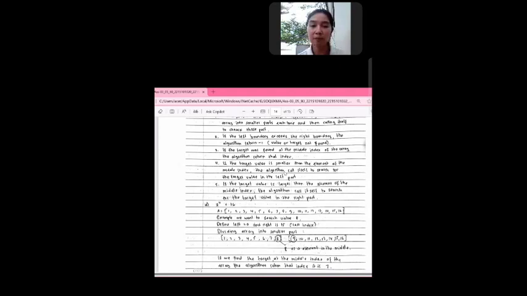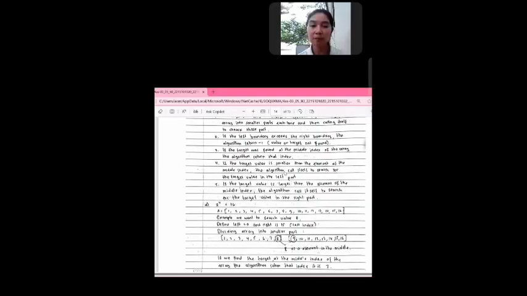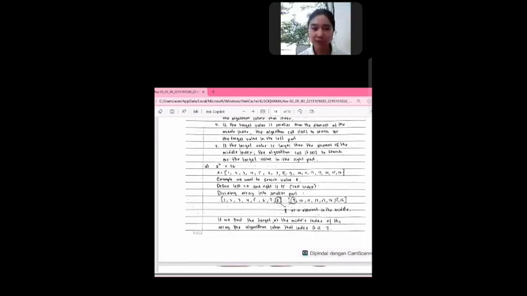Fourth, if the target value is smaller than the element at the middle index, the algorithm calls itself to search for the target value in the left part. Same as number 4, if the target value is larger than the element at the middle index, the algorithm calls itself to search for the target value in the right part.